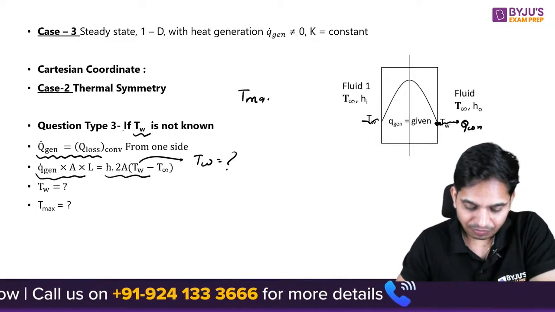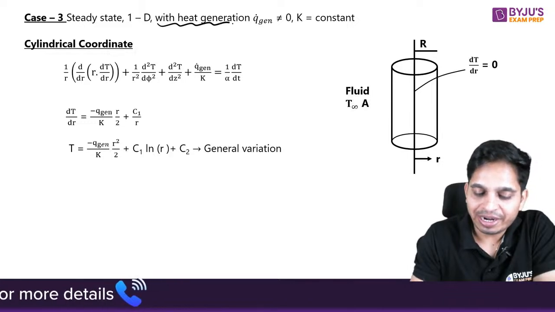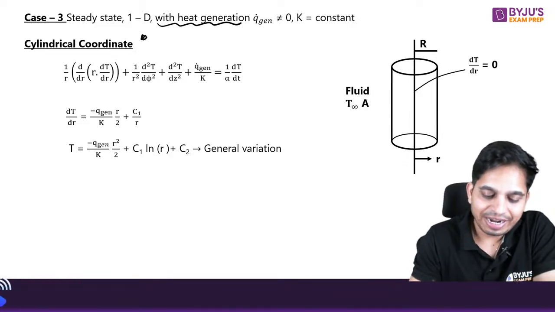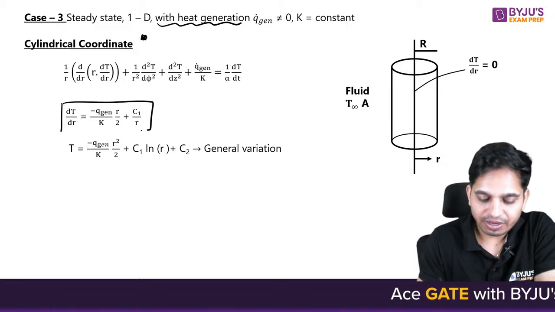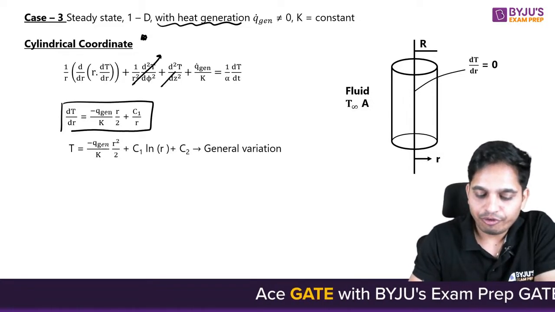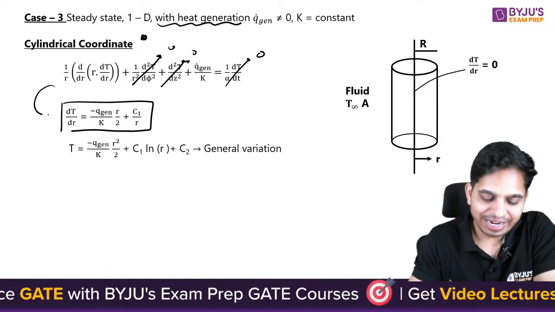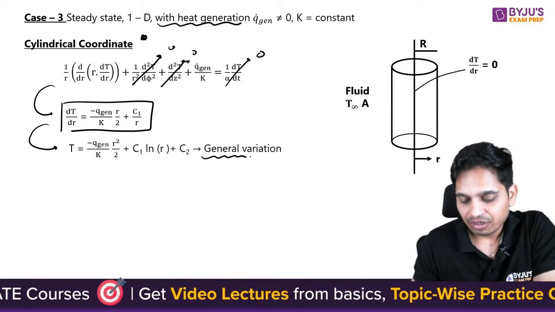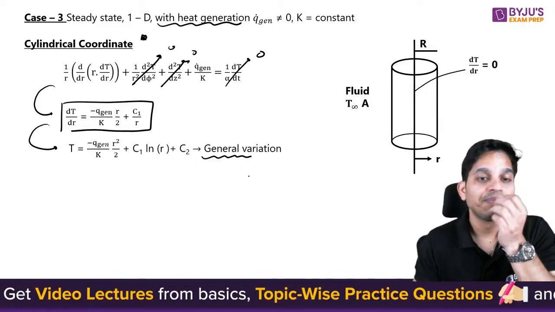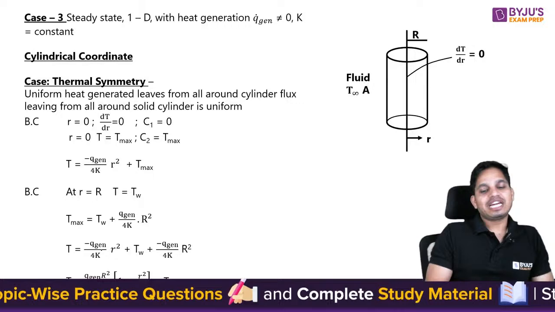Okay, very simple. Now next is the same case with heat generation in cylindrical coordinates. So this is your generalized equation. Once you finish this, it is done. Once you integrate, you will find this, and on the second integration you will find this, and this is a general variation. Now again, the thermal symmetry case.